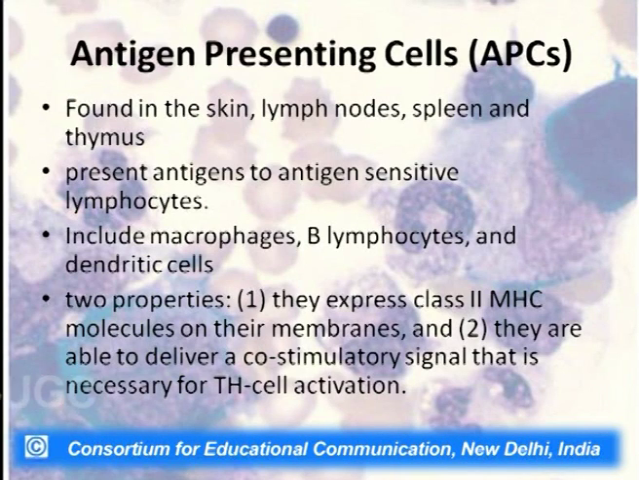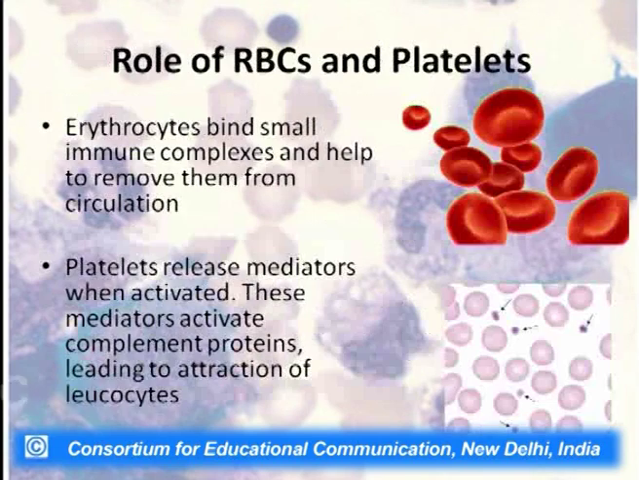Coming to the antigen presenting cells, they are found in the skin, lymph nodes, spleen and thymus. They present antigen to antigen sensitive lymphocytes. They include macrophages, B lymphocytes and dendritic cells. They have two properties: they express class 2 MHC molecules on their membrane, and they are able to deliver a co-stimulatory signal that is very important for T helper cell activation.